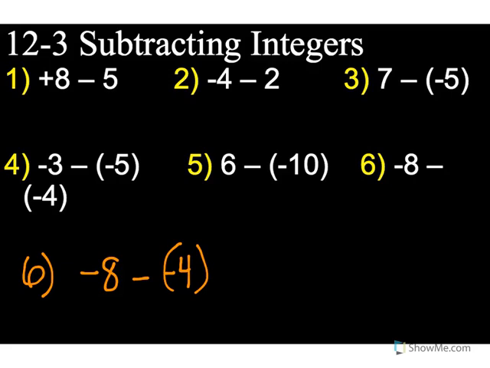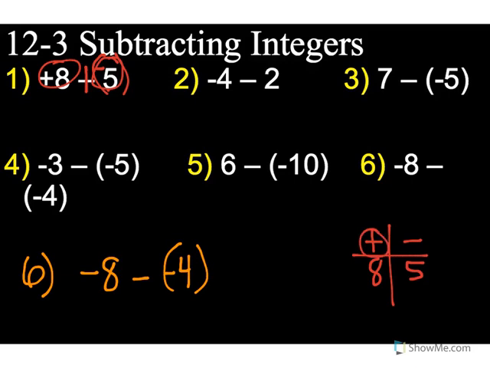Here we go. +8 plus -5. Add a line, change the sign. It was a +5, now it's a negative. If I use the scoreboard, positive versus negative, the positive team scored 8, the negative team scored 5. Which team won? The positive. By how many points? 8 minus 5 would be 3.